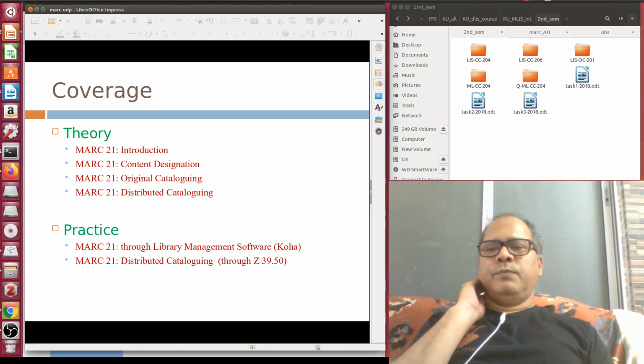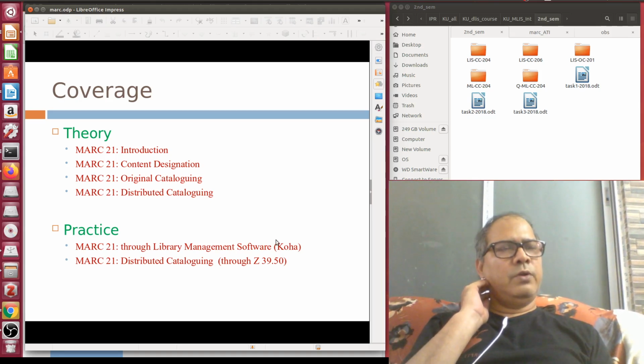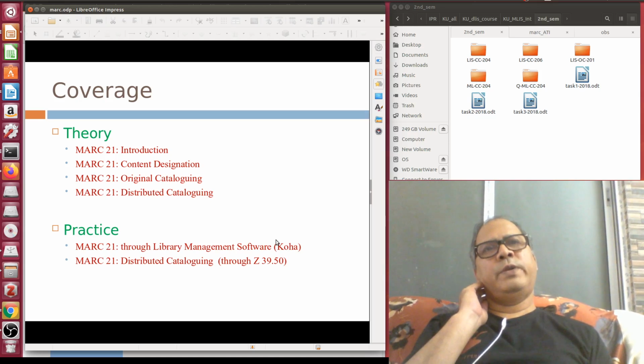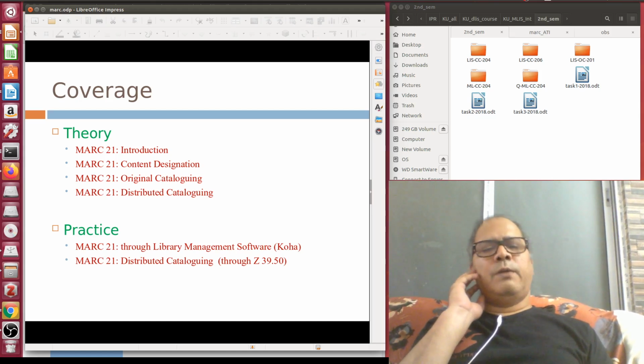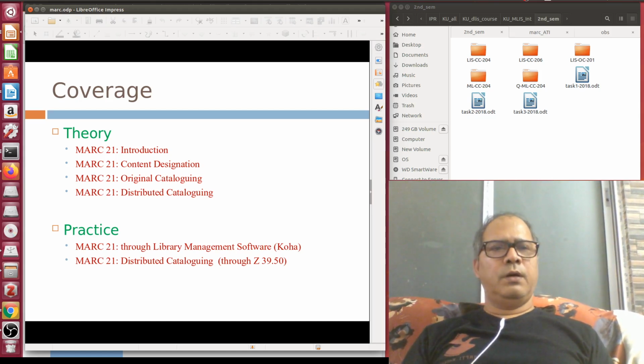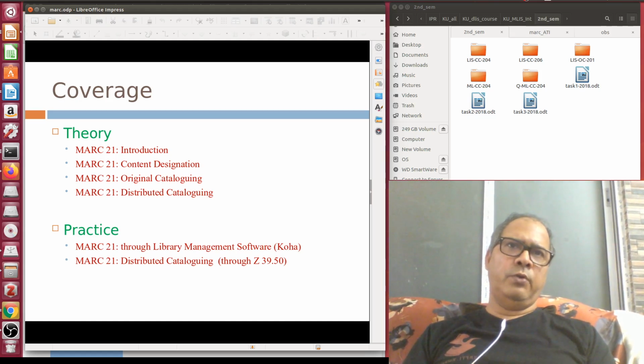So most of the library automation software, mainly we are going to learn Koha, but there are many other software like NewGenLib, Libsys, SOUL. Then different kinds of foreign origin software like Autolib, TechLib Plus, Basis Plus, then Virtua ILS, all are supporting MARC 21. In fact, most of the global and national library automation software supports MARC 21 bibliographic data format and authority data format.